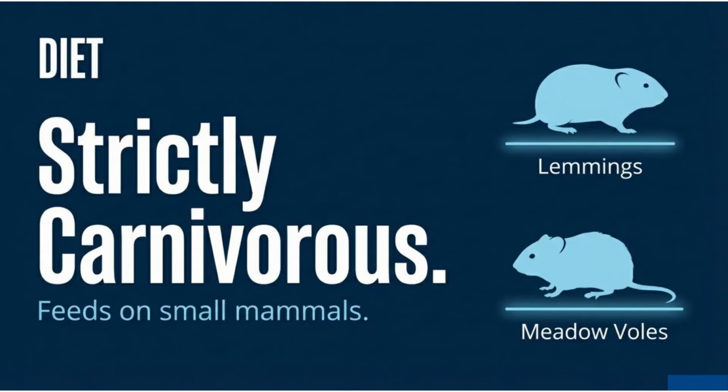Now coming to its diet. The snowy owl is strictly carnivorous and mainly feeds on small mammals like lemmings and voles. It may also feed on birds occasionally. For prelims, always remember the keyword lemmings because it is strongly associated with Arctic ecosystems.